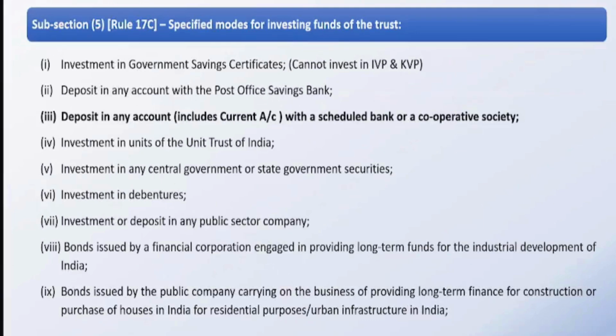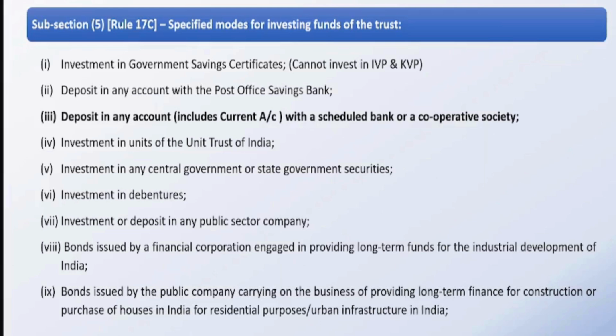We have section 11(5), which talks about the specified modes for investing funds of the trust. Now, when you have corpus with you, when you have accumulated amount under section 11(2), these are the amounts which are to be invested as per the modes or as per section 11(5) of the Act. I'm not going through each and every item of section 11(5). You may go through it. I would like to highlight a few things.